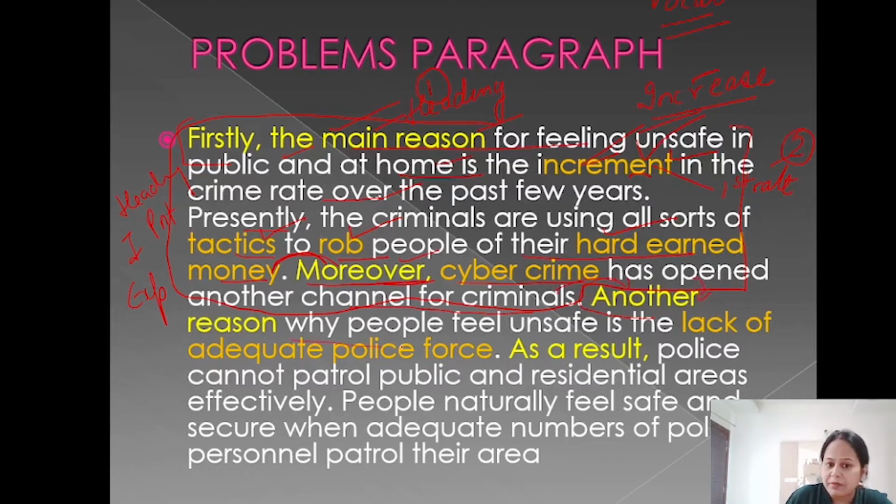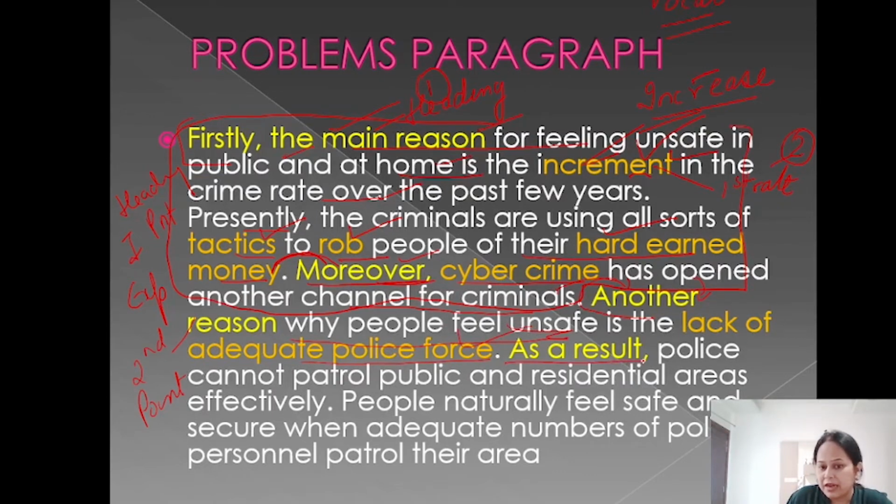Another reason why people feel unsafe. So it is very clear to the examiner. Now we are going to start with the second point. So that's very important. Another reason why people feel unsafe is lack of adequate police force. So it is very clear to the examiner that my first point was increased crime rate and second is lack of adequate police force.